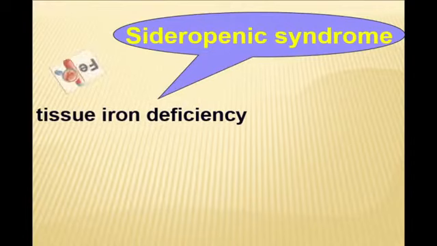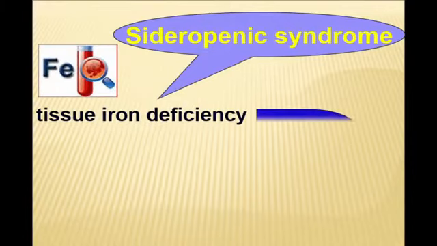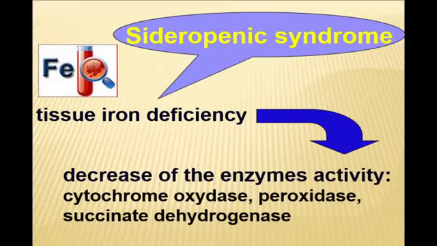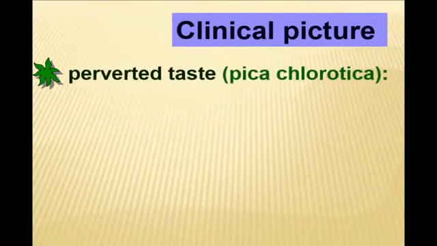Sideropenic syndrome appears due to deficiency of tissue iron, due to decreased enzyme activity, and as a result, the patient complains of perverted taste.